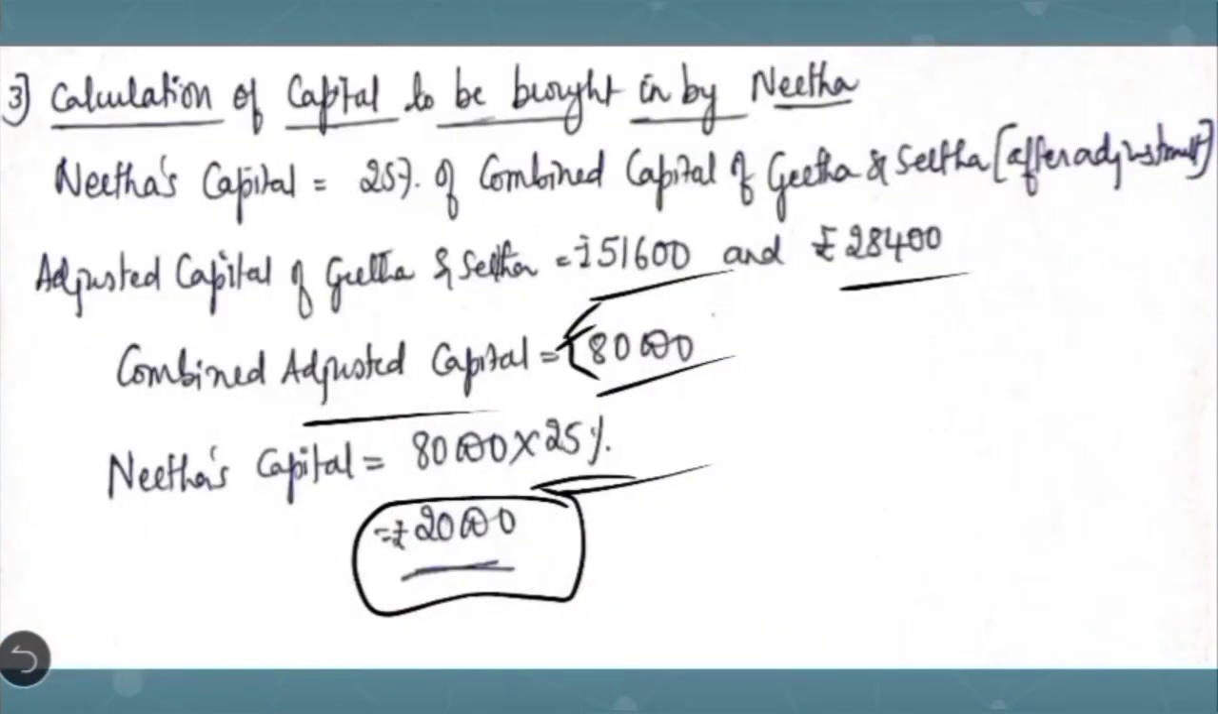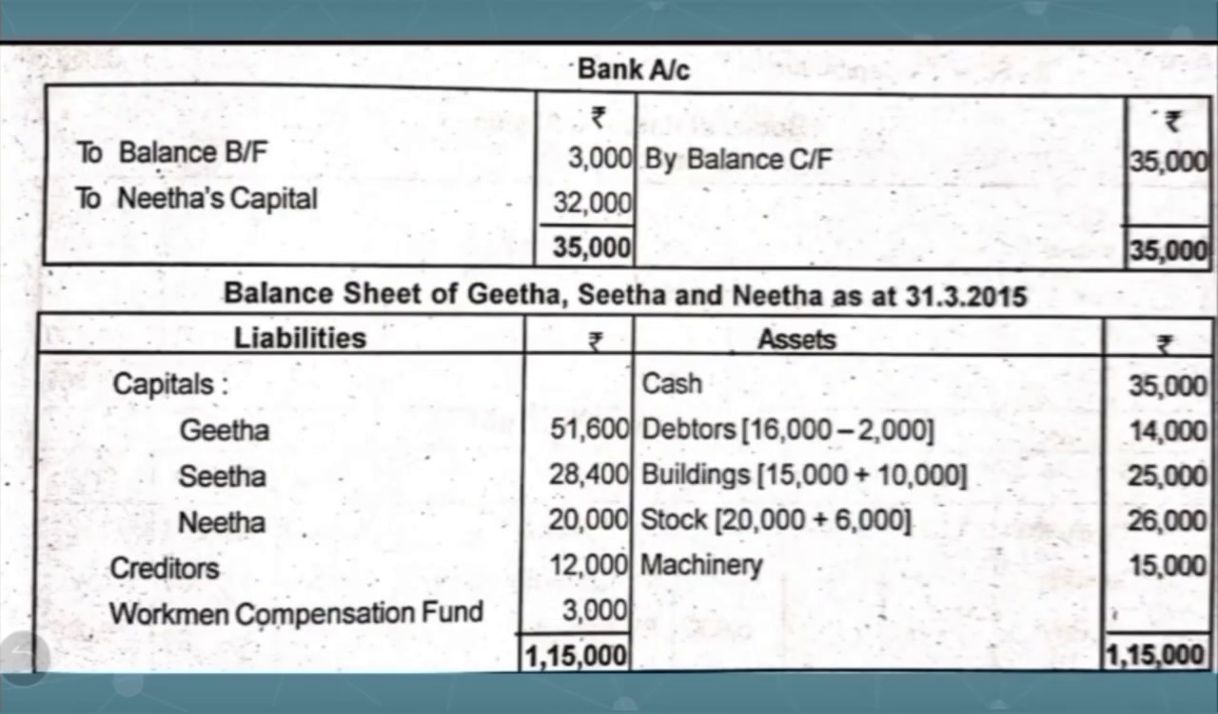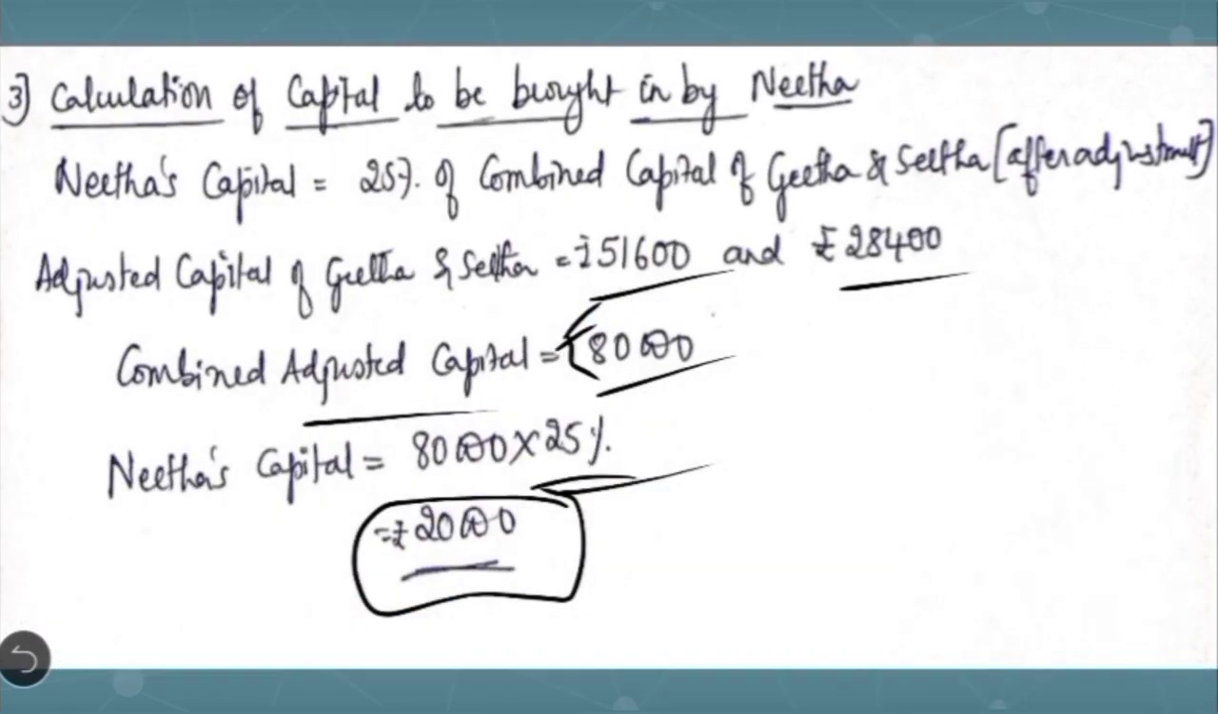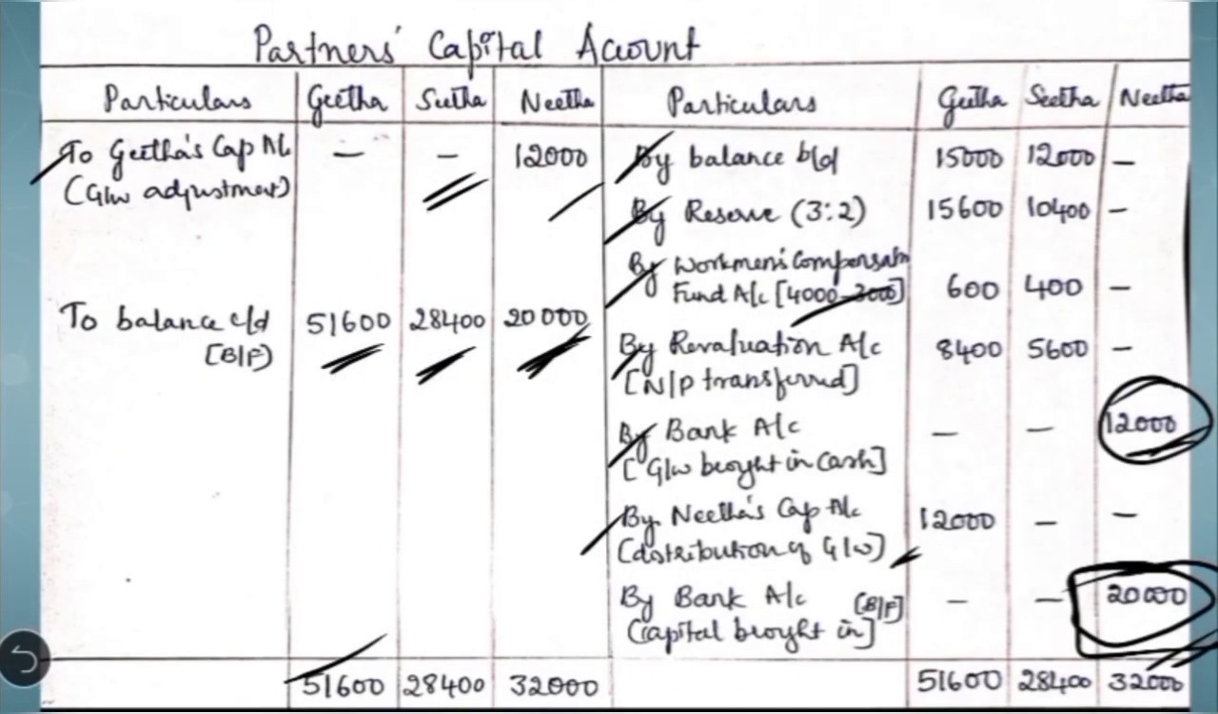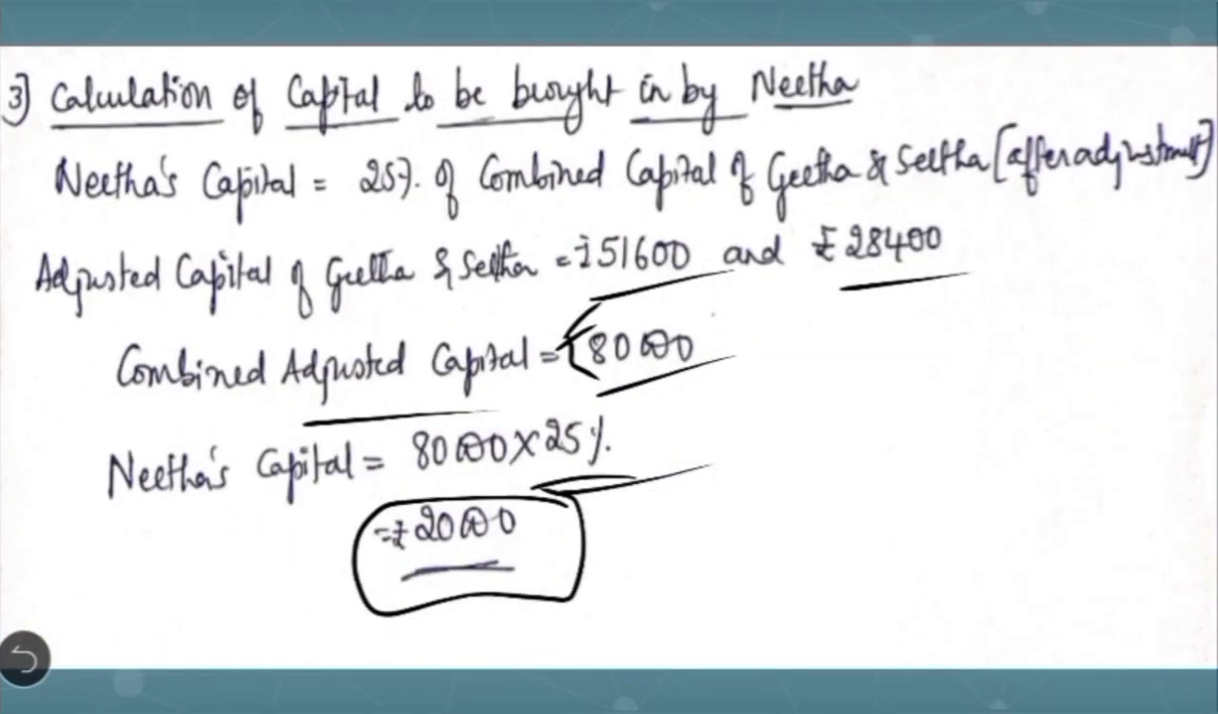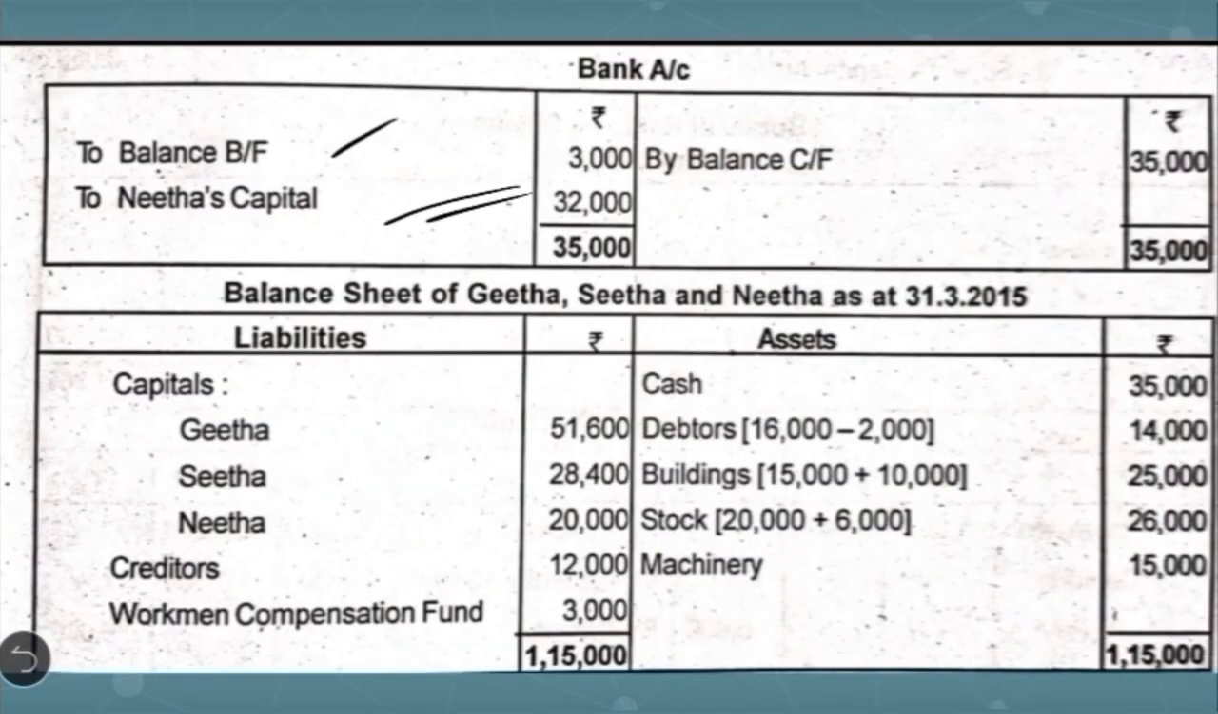Then let's see how to prepare the balance sheet. Before that, we have to also prepare the bank account. To balance brought down, that is the opening bank balance as given in the question, 3,000. Then the bank related transactions are goodwill brought in cash and capital brought in cash. So we write here to Nita's capital account 12,000, and again to Nita's capital account 20,000. The total amount debited here would be 32,000. There are no other bank related transactions. We close the bank account and we get the balancing figure of 35,000.